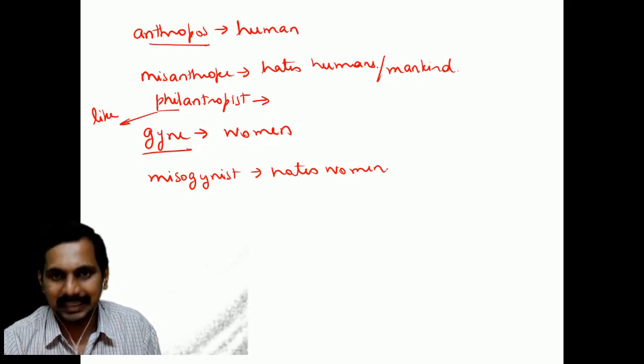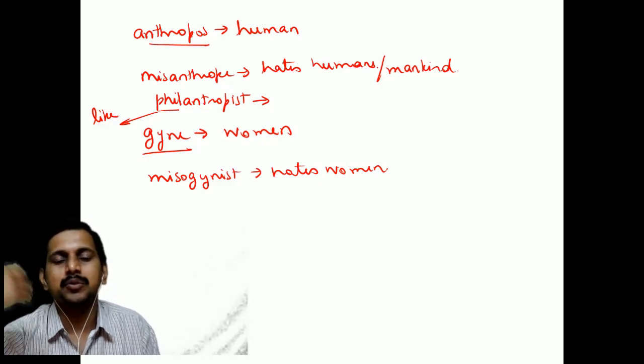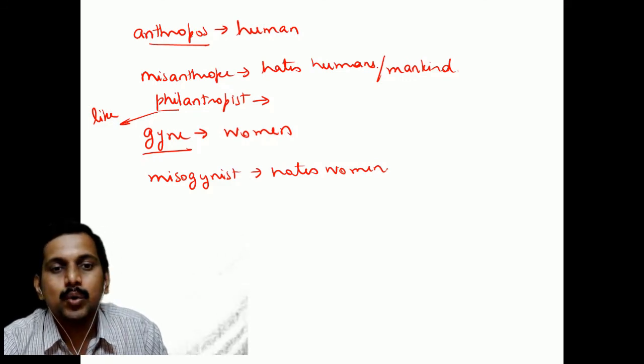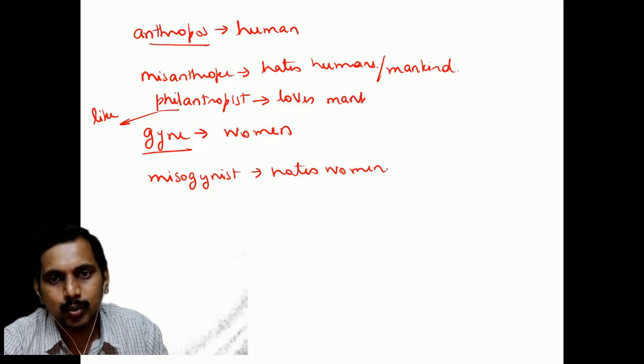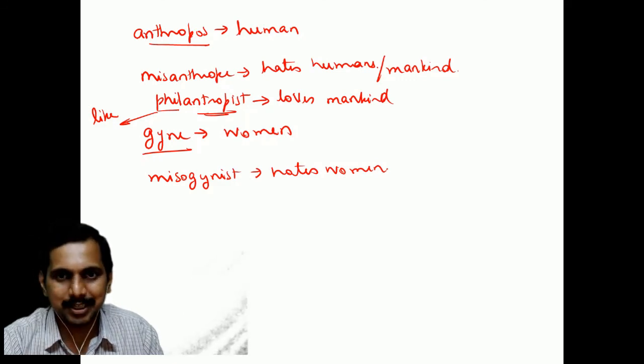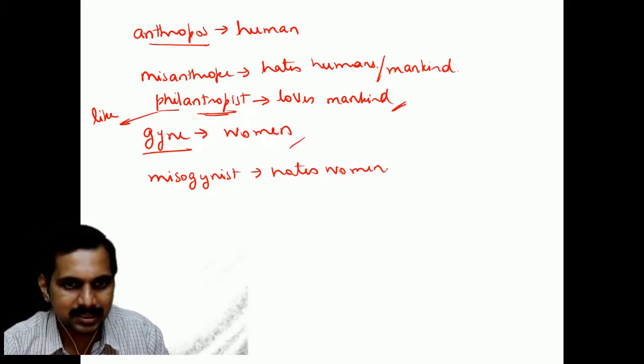In Hindi or Kannada it is dani, the person who gives a lot of dan. So a philanthropist loves mankind, you see. From the root we can make out some of the words. I hope you get it, students.